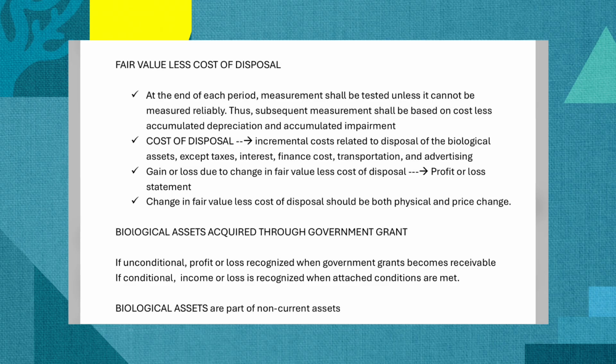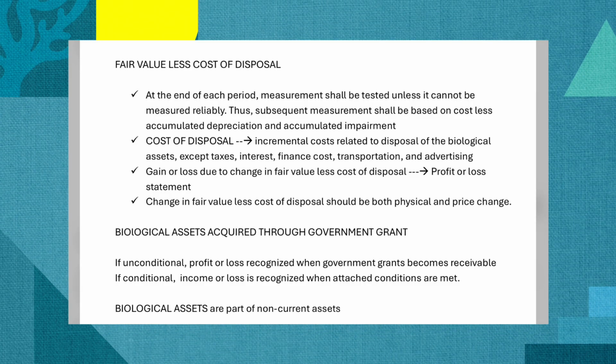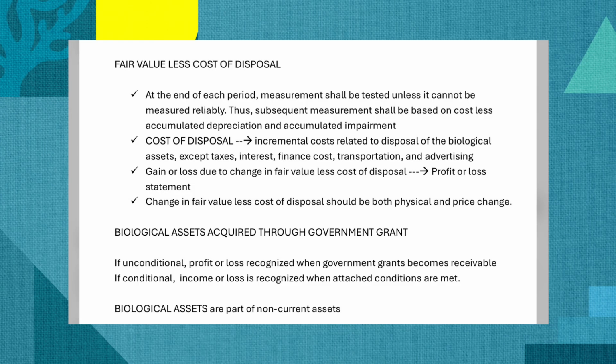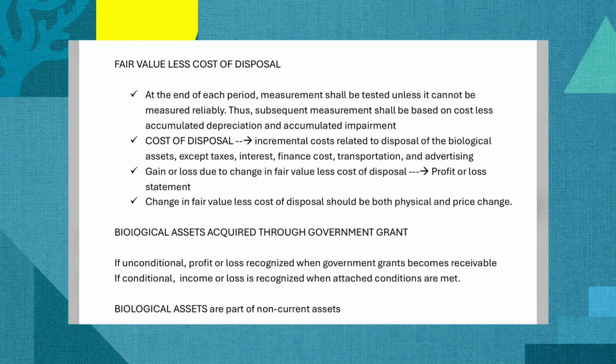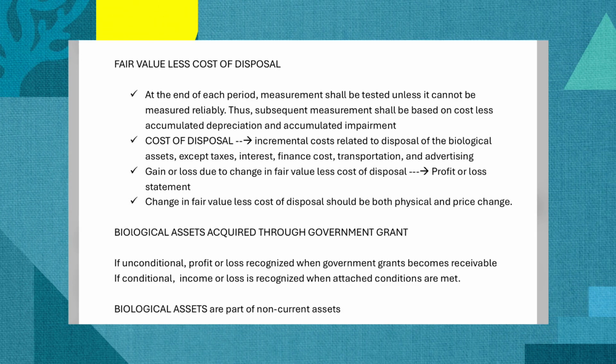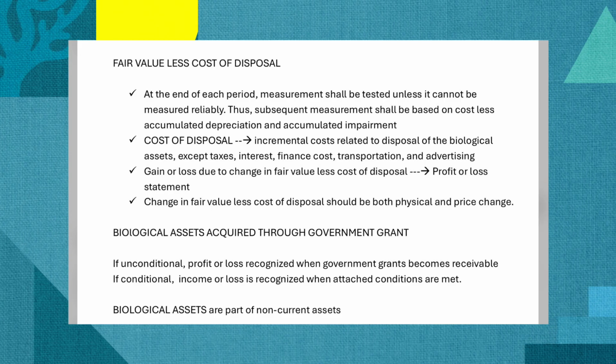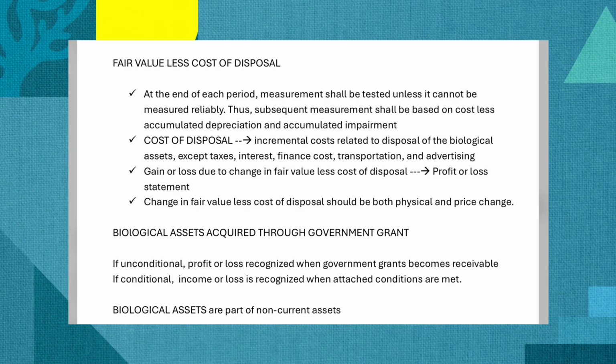If there is no reliable measurement at the end of the period, therefore, our subsequent measurement will be based on the cost less accumulated depreciation and accumulated impairment. Take note ha, mapupunta ka lang sa cost less accumulated depreciation and accumulated impairment if the fair value less cost of disposal at the end of the period cannot be measured reliably. So ano po ba itong cost of disposal? Incremental costs related to disposal of the biological assets. These are incremental costs. Mga cost para i-dispose mo yung biological assets.